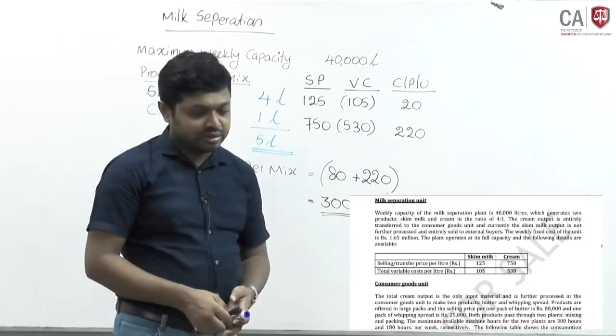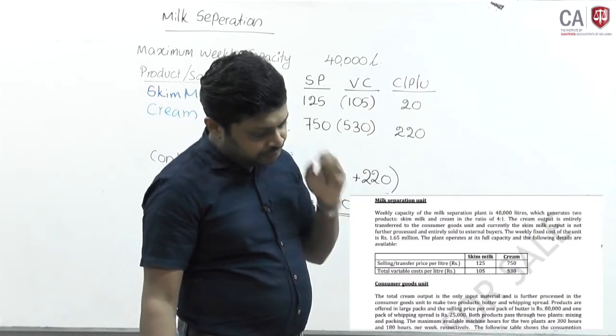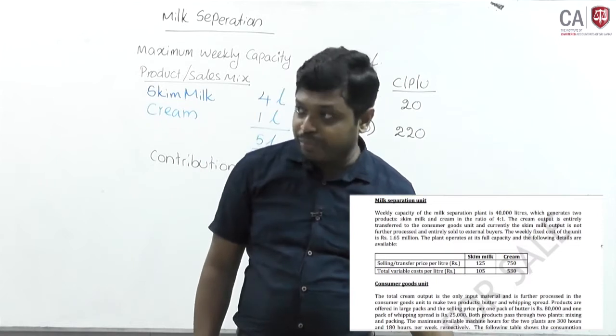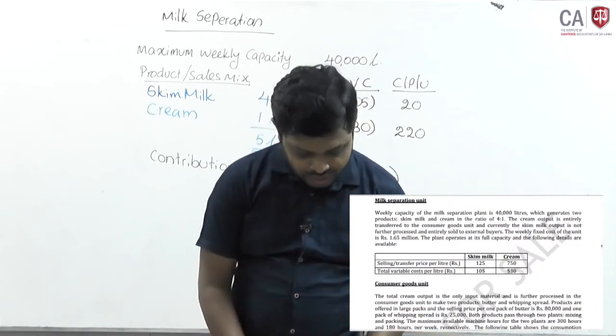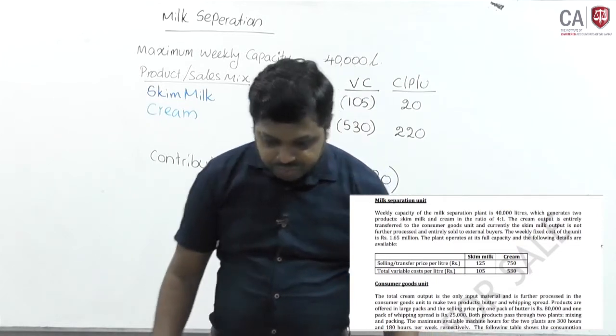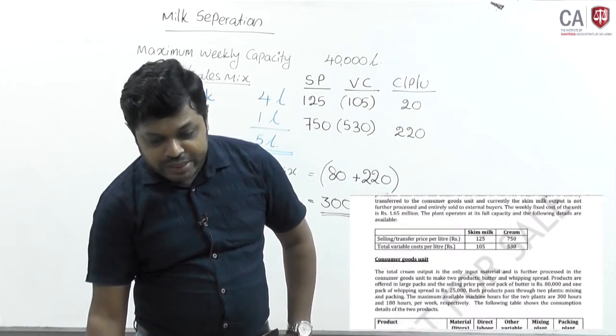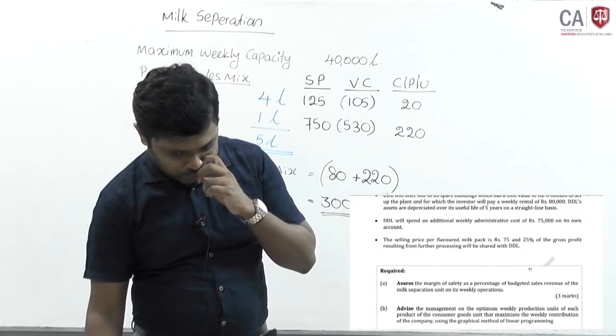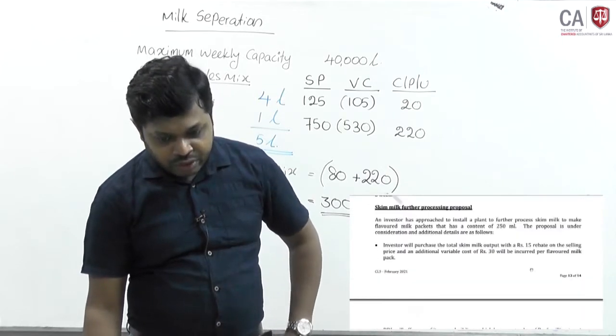Now we have computed the total sales mix. Now we will move to the consumer goods unit. They have given so much information there.